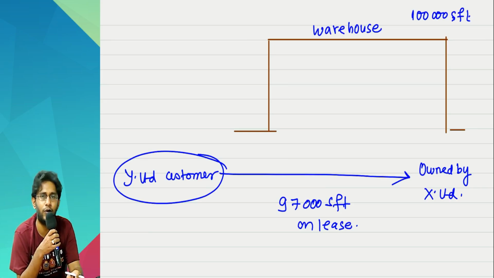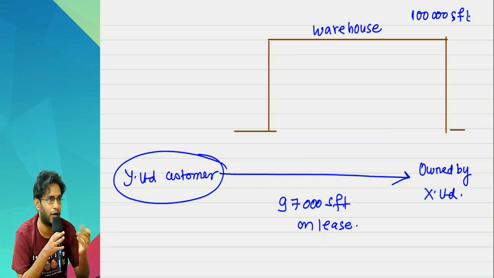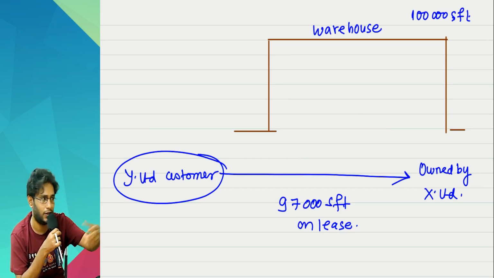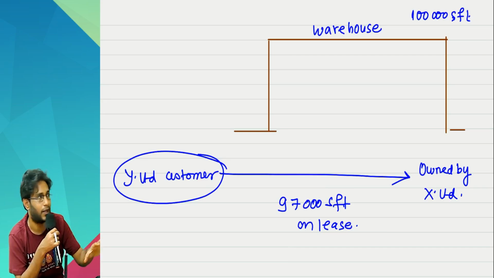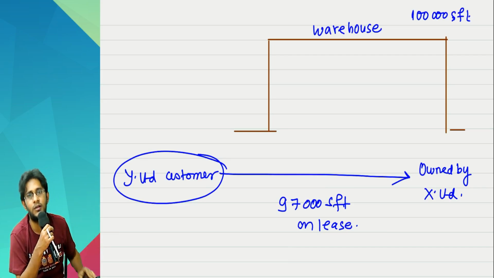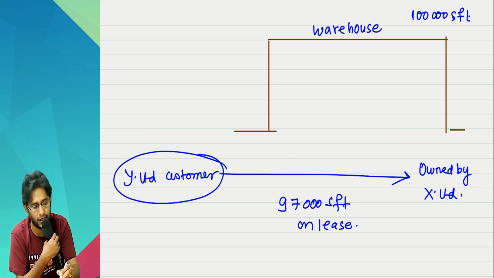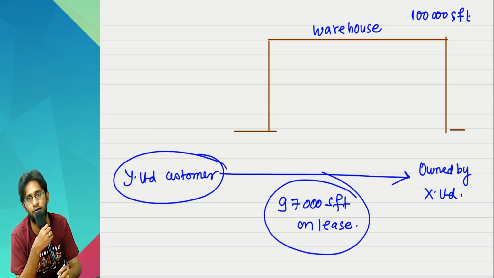He asked, why are you taking only 97,000? Sir, I actually need only 92,000 or 93,000. My goods are coming from my factory. They are to be sold in the city. So meantime, I want to store my goods here. On the safe side, I am taking some 2-3,000 extra. I don't need 1 lakh. I actually need around 90,000 only. But on a safe side, I am taking a little higher number only already. So don't make me take the entire 1 lakh.